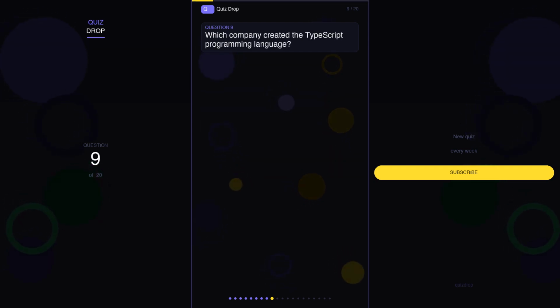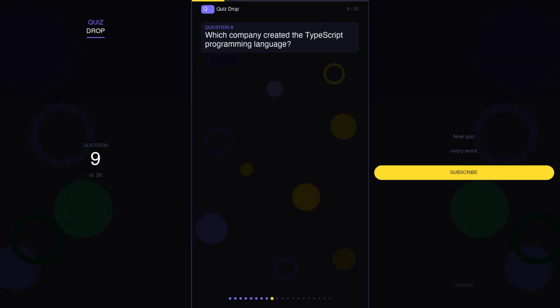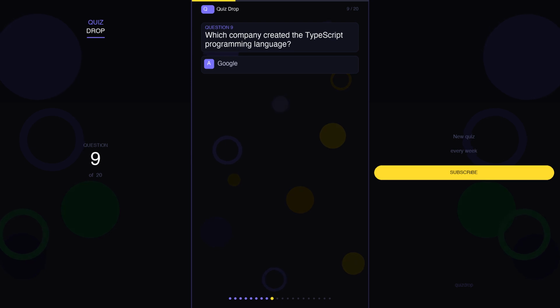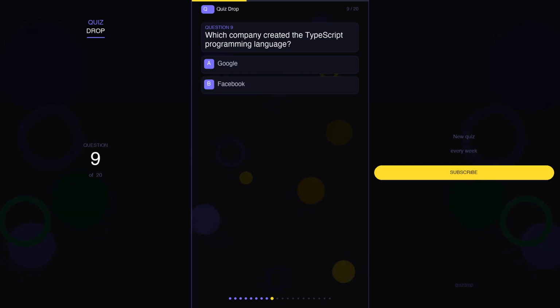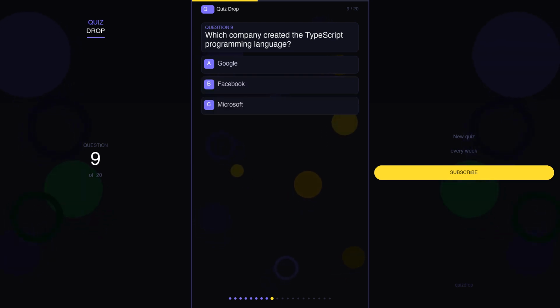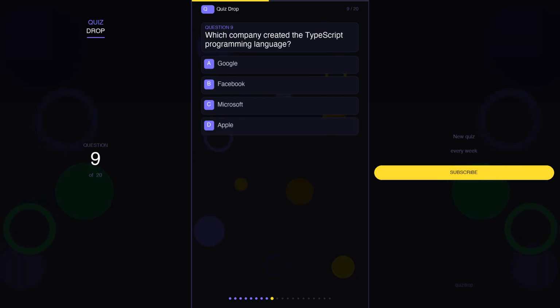Question 9. Which company created the TypeScript programming language? Your options are A. Google, B. Facebook, C. Microsoft, D. Apple.